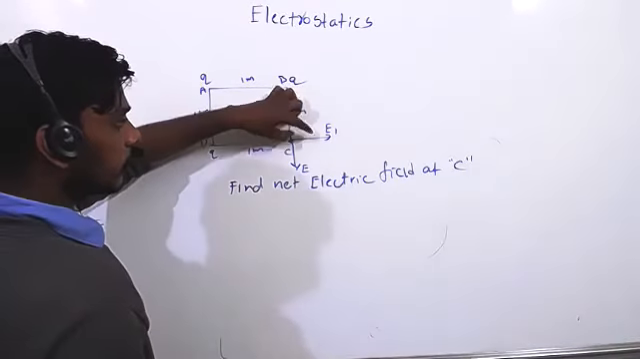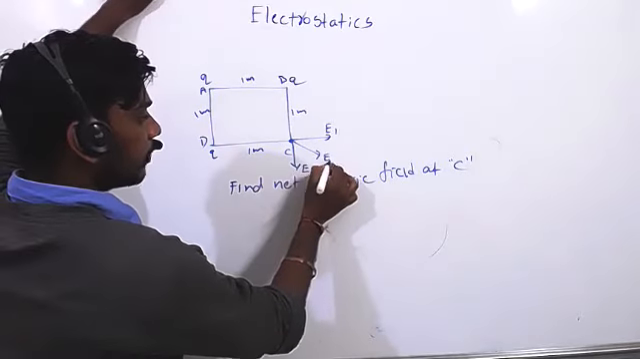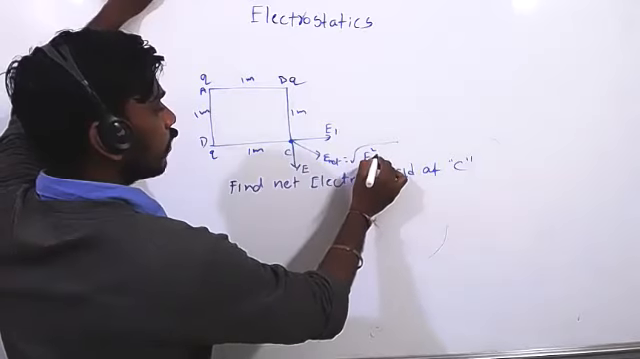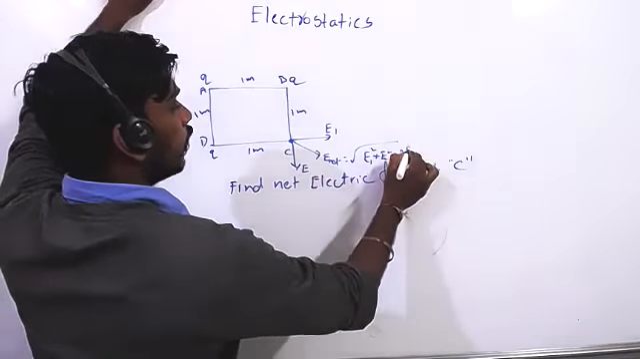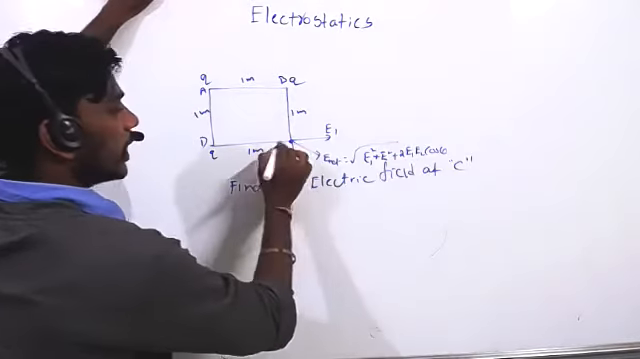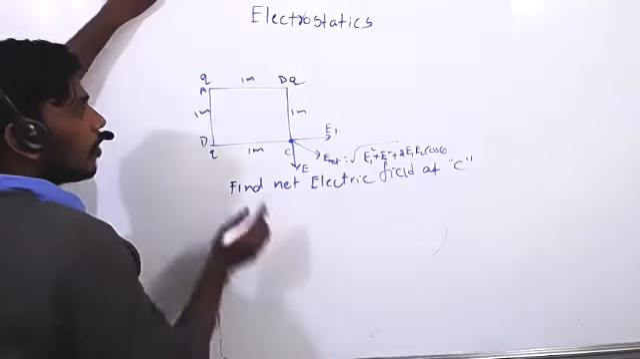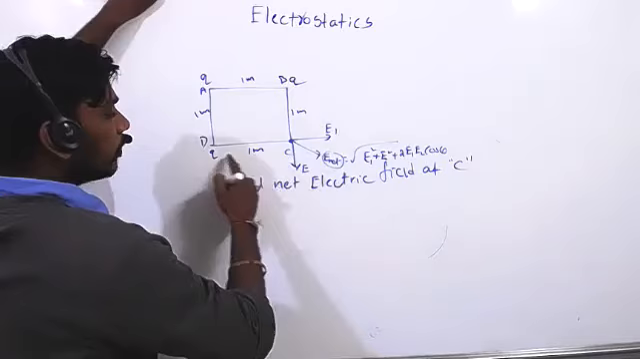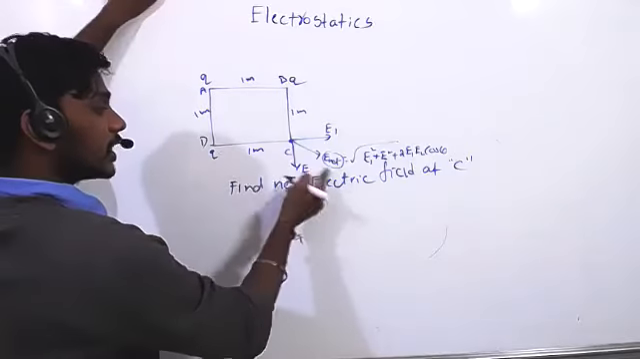What we have to do: first, the resultant of these two will be in this direction. That resultant E net equals root over E1 square plus E2 square plus 2 E1 E2 cos theta. Here the angle is 90 degrees, cos 90 equals 0, so that term won't be there. So we get E net due to these two charges.